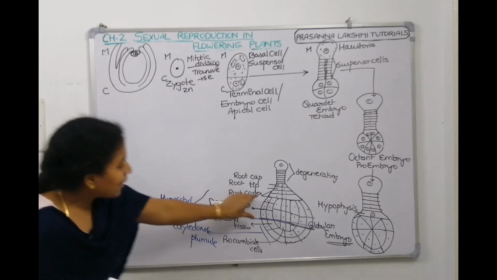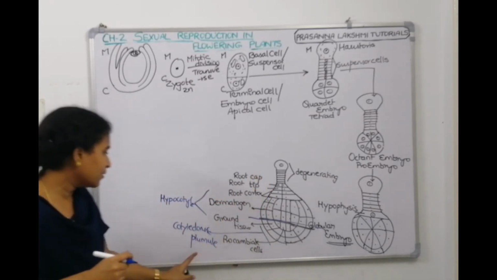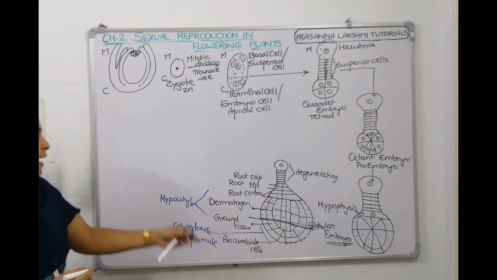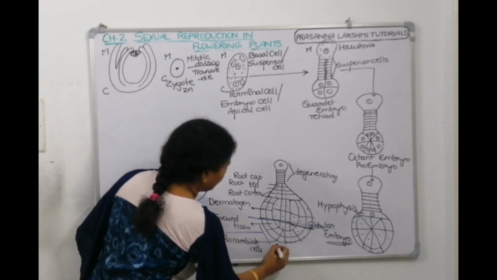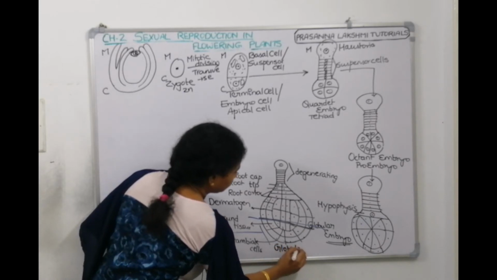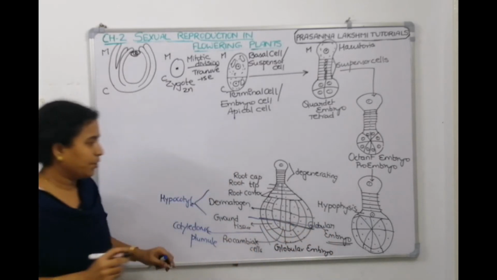From the hypocotyl only the root will develop, and from this part the plumule and cotyledons will be made. And what is this stage called? This stage is called a globular embryo.